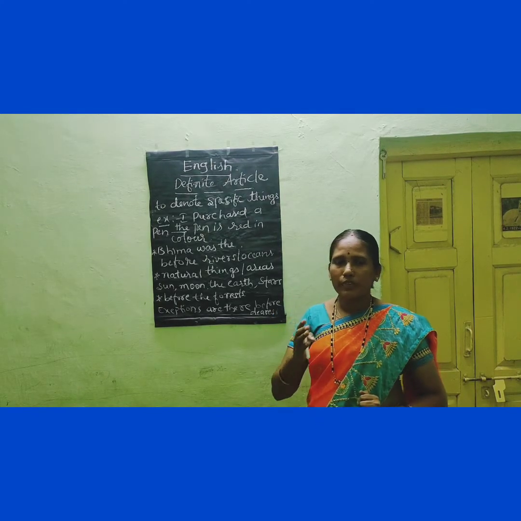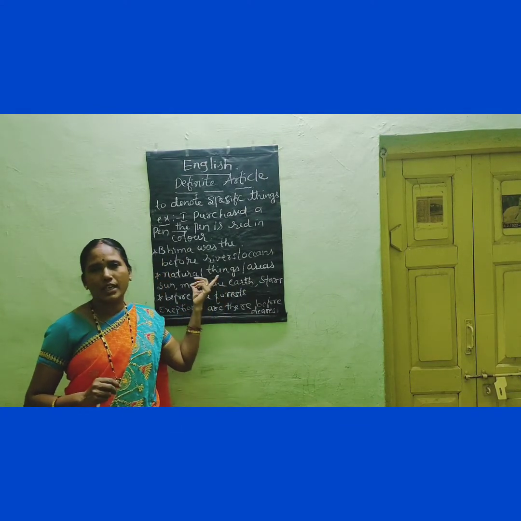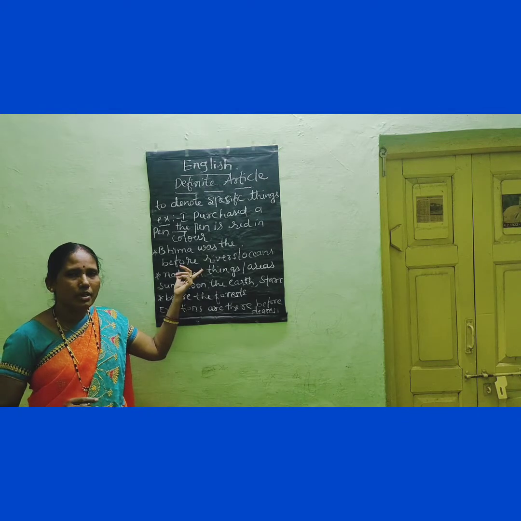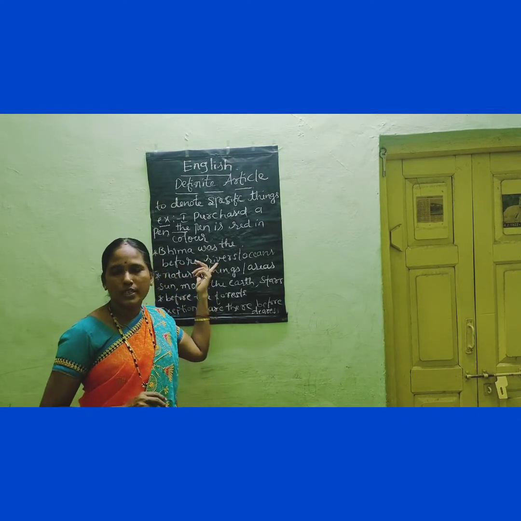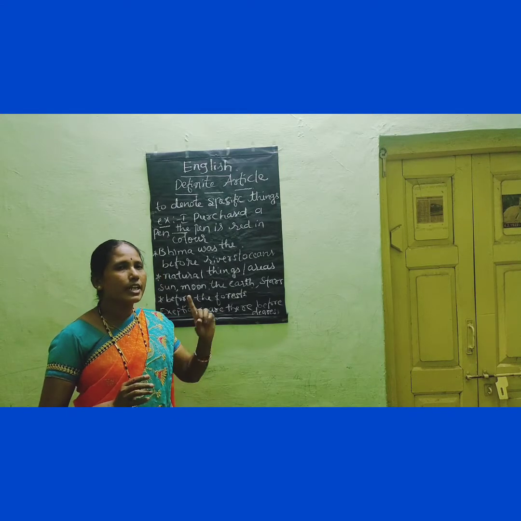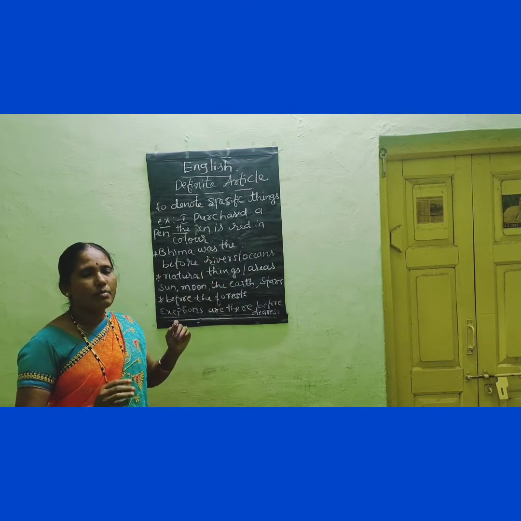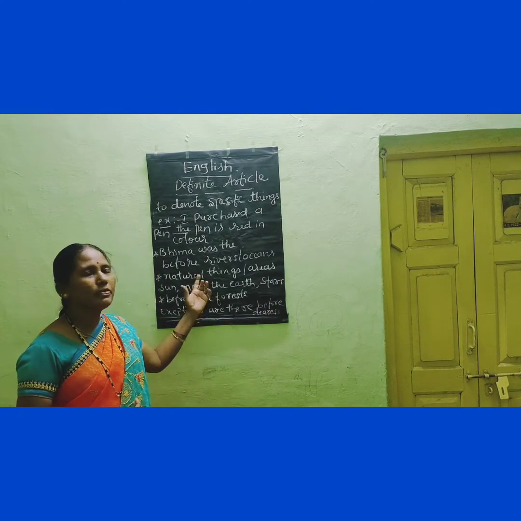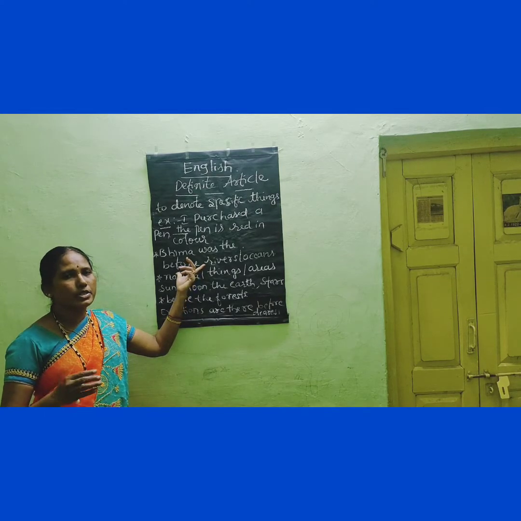So once again I am going to recall it for you. If the word starts with a consonant sound, before such a word the article a is used, and if a word starts with a vowel sound, before such a word the article an is used according to the rules. But I have given 2 notices for you. Some of the words in English start with a consonant but they are pronounced with a vowel sound. So before such a word, instead of a, we have to use an. And some of the words start with a vowel but they are pronounced with a consonant sound. So before such a word, the article a is used instead of an.